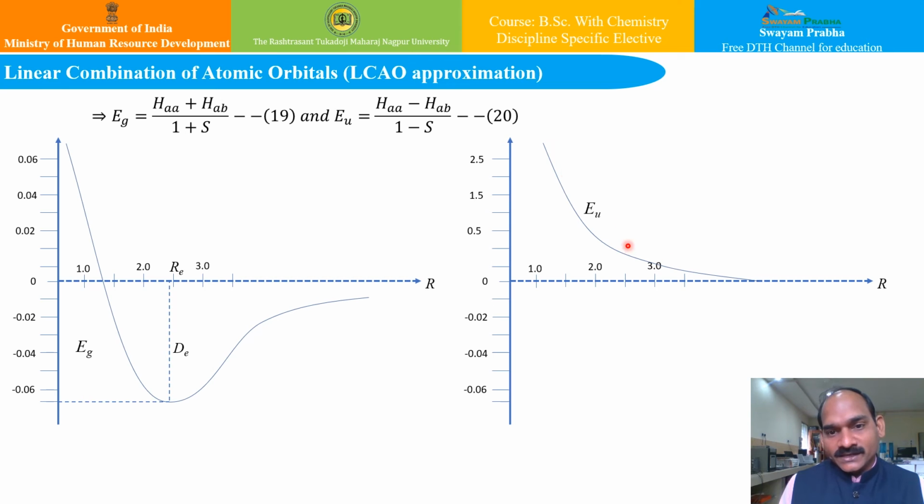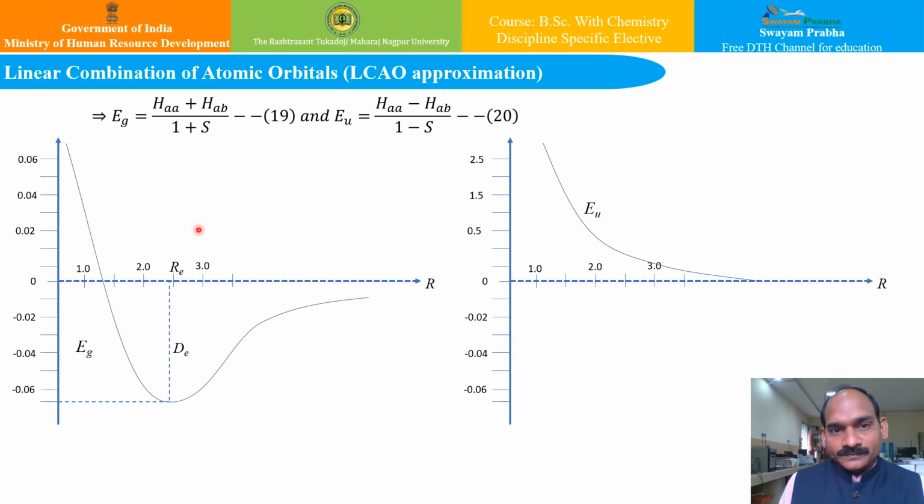You can see here at any point of R, this energy will always have a lesser value than EU. And beyond certain points, this EG becomes negative, whereas EU will always be positive.